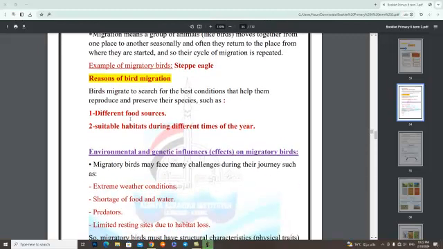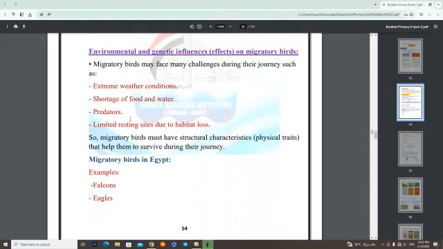Reasons of bird migration. Why do birds migrate from one place to another? Birds migrate to search for the best conditions that help them reproduce and preserve their species, such as, number 1, different food sources. Number 2, suitable habitats during different times of the year. Environmental and genetic influences on migratory birds.